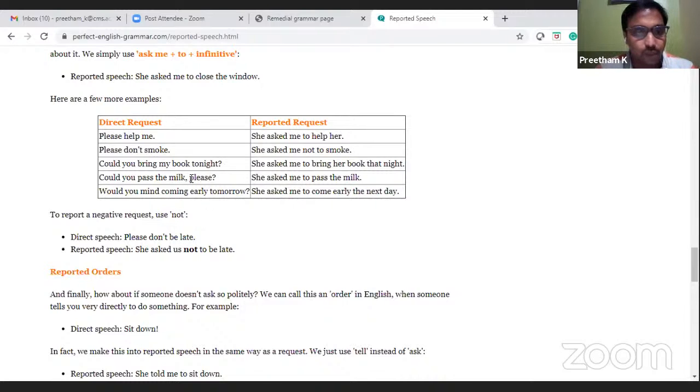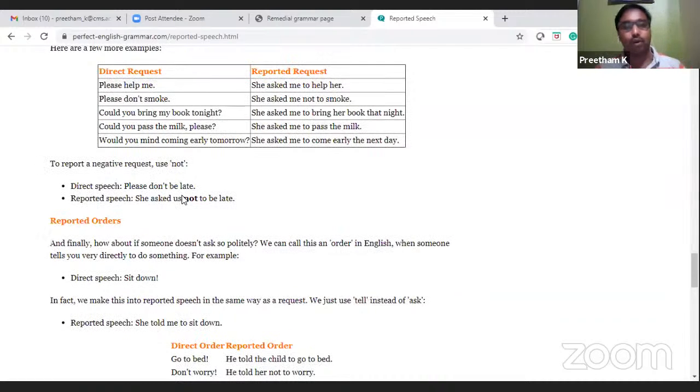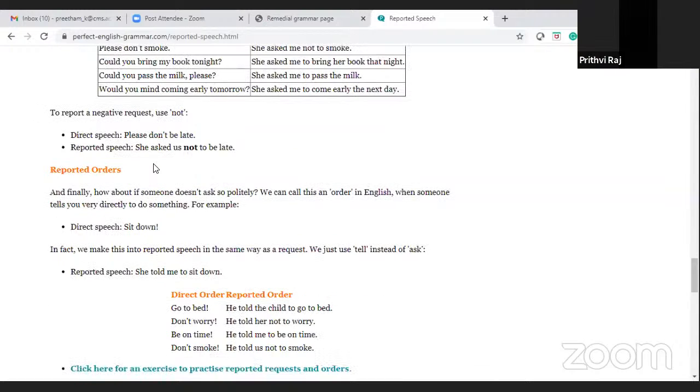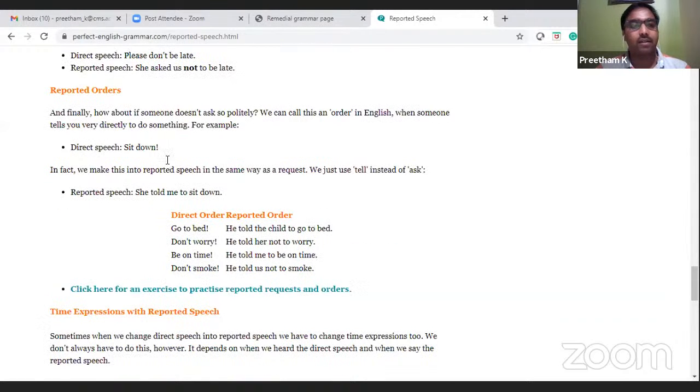So could and please together denote the same thing. Could itself denotes that you are requesting. To report a negative request, you use not. Please don't be late. She asked us not to be late.